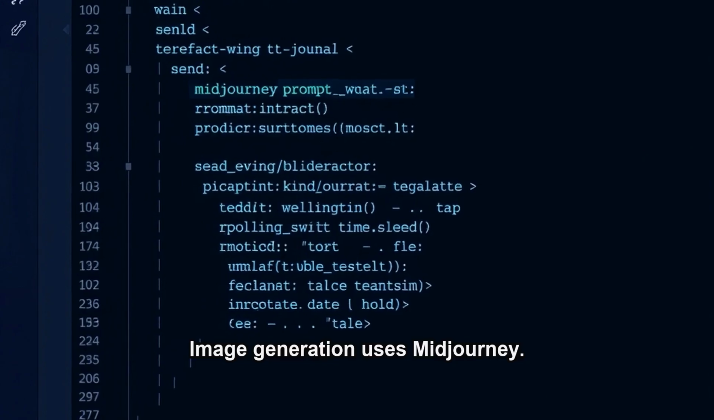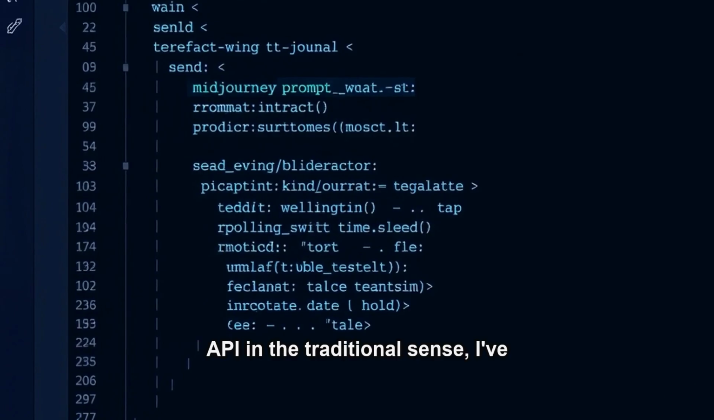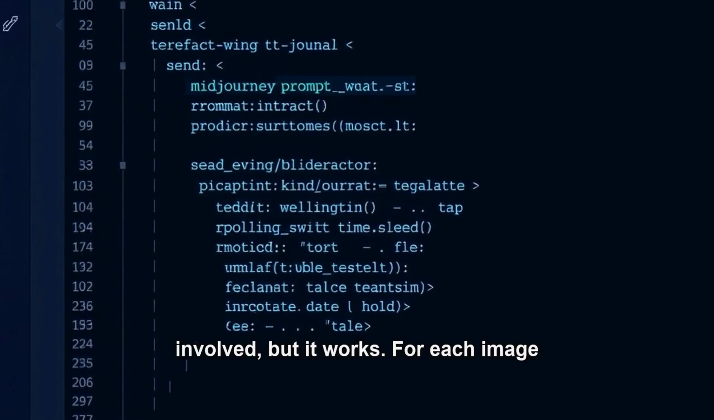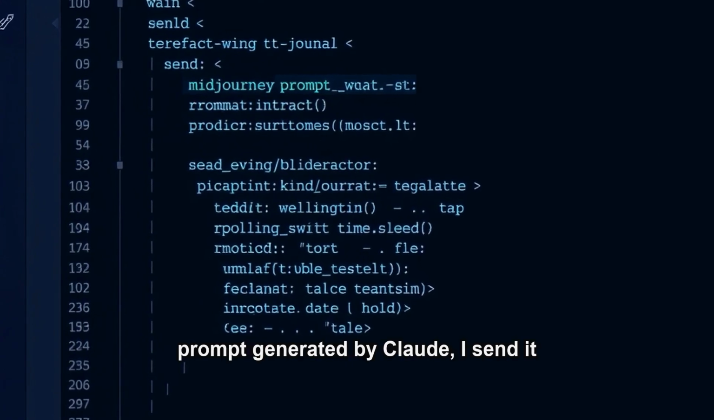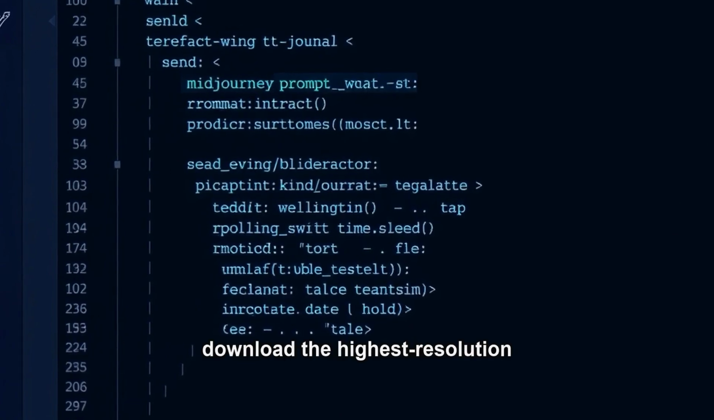Image generation uses Midjourney. Since Midjourney doesn't have a direct API in the traditional sense, I've built a small wrapper around a Discord bot interaction. It's a bit more involved, but it works. For each image prompt generated by Claude, I send it to my Discord bot, wait for the image to be generated, and then download the highest resolution version.